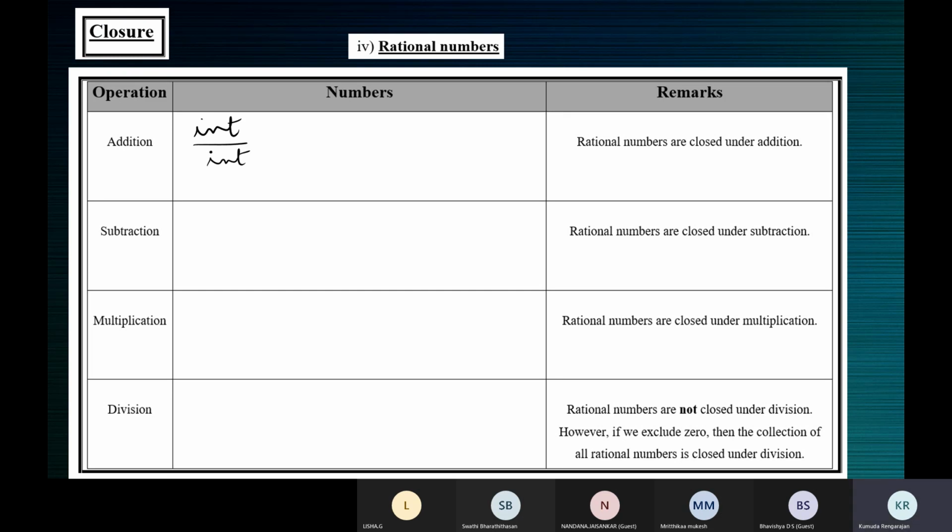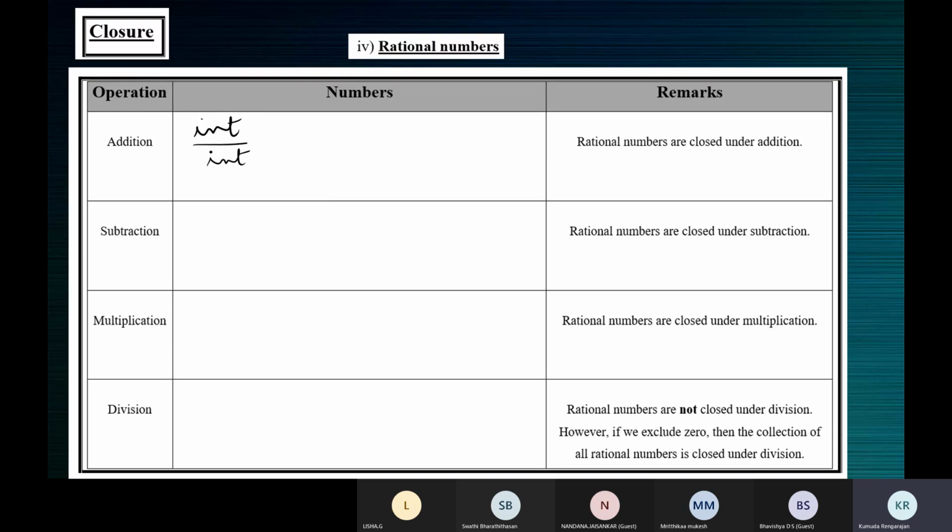So you have a wider collection. You can get so many different things as the answer. When you work with natural numbers, less collection. Whole numbers had 0. Again, less collection. Integers, the collection was a little more. And rational numbers, the collection is still more. That's why it's closed here, under addition, subtraction, multiplication, and also actually under division, but except for 0.